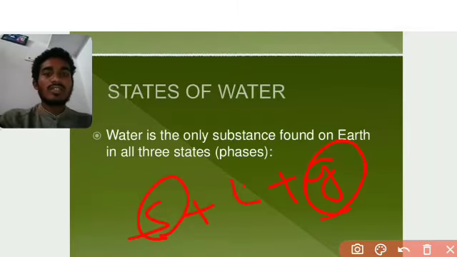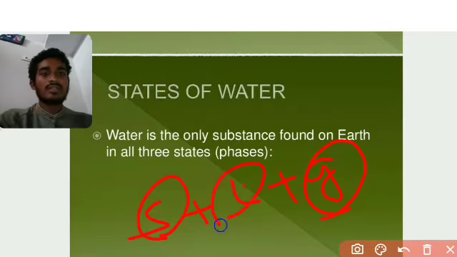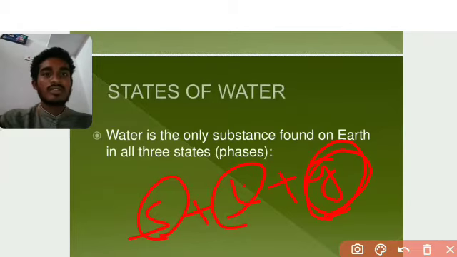When the solid is put outside in the window, it will become a liquid state again. When we heat the water, it will vaporize and become a gaseous state. So water acts in three states: solid state, liquid state and gas state. These are the states of water. Water is the only substance found on earth in all three states: solid, liquid and gas.